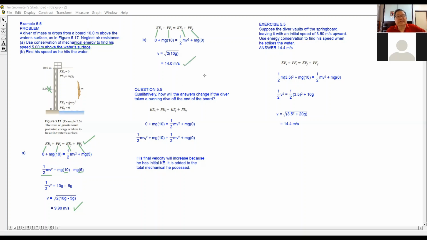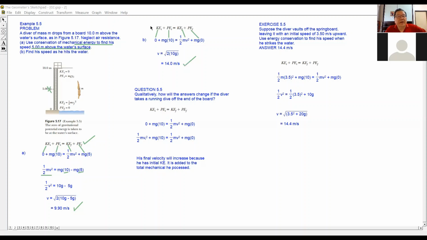we have 14 meters per second, right? So all the time we are using the same conservation of energy equation: initial energy is the same as the final energy.